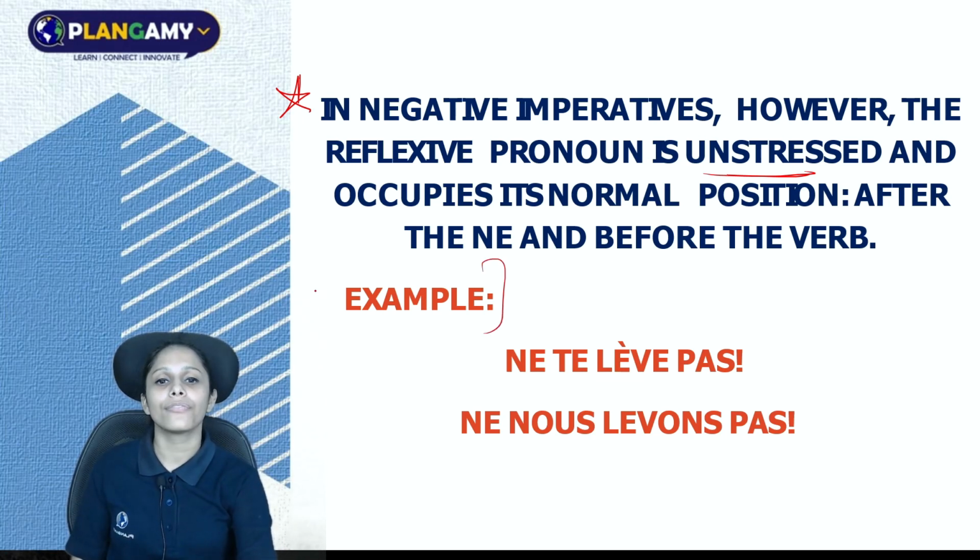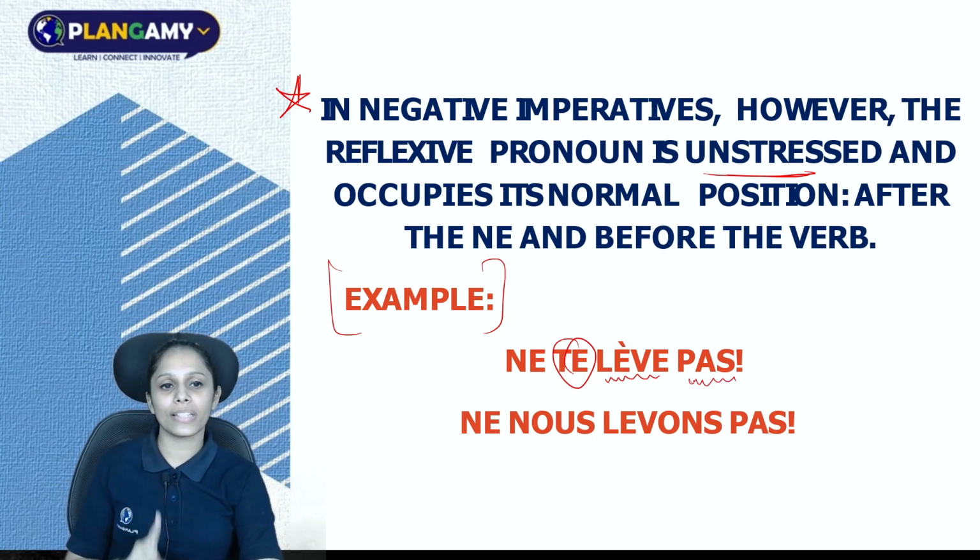Here you have examples. Now, you don't have to add any dash or any tiret. You just have to write ne before your reflexive. Alright? And you have to write the verb, that is lever, conjugated in present tense with the subject pronoun tu, and then you have to write pas.